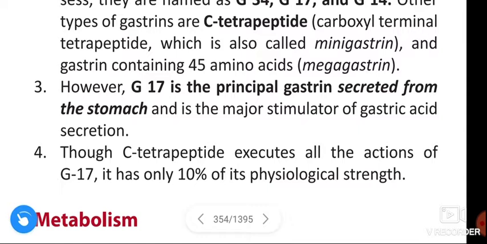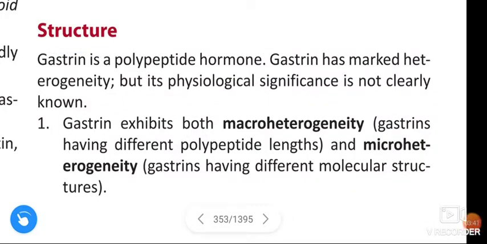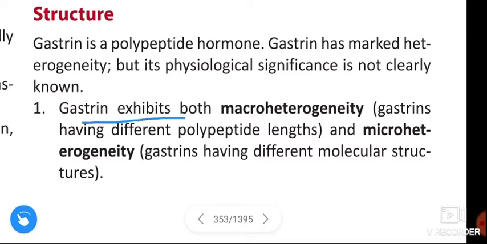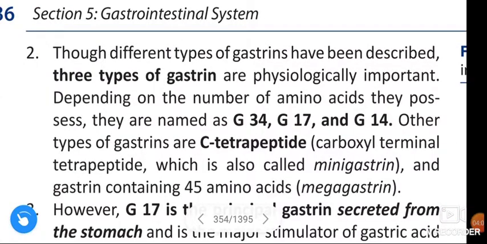See once again the structure of gastrin. Gastrin is a polypeptide hormone. Gastrin has a marked heterogeneity, but its physiological significance is not clearly known. Gastrin exhibits both macroheterogeneity, gastrin having different polypeptide lengths, and microheterogeneity, gastrin having different molecular structures. This is also under the structure of gastrin.